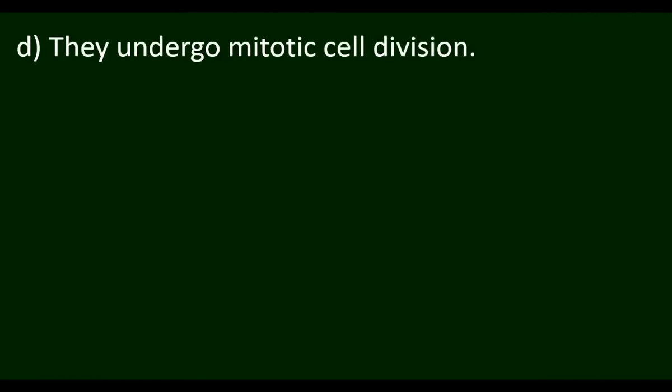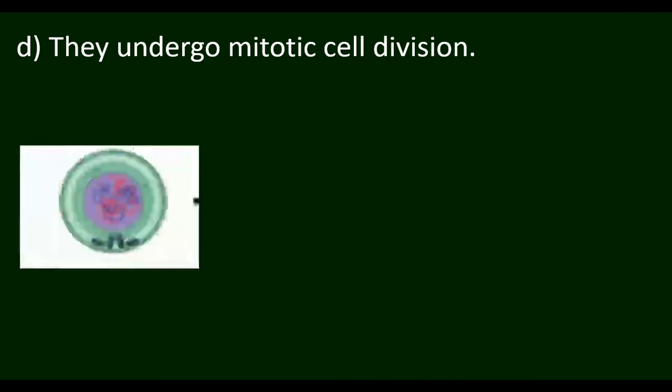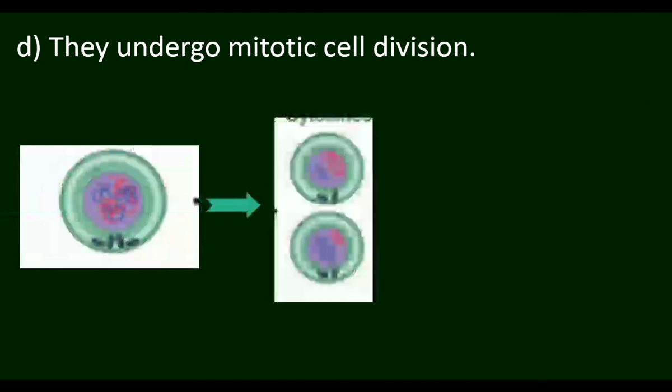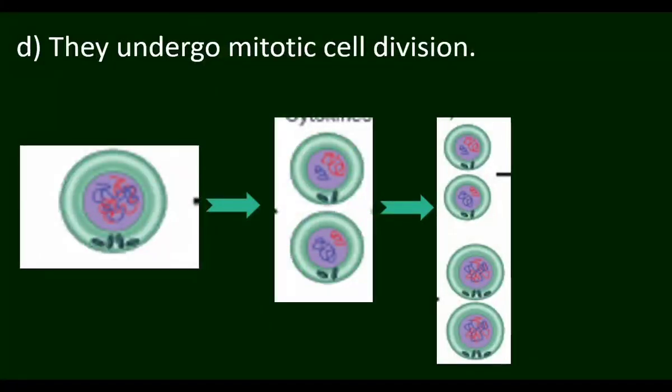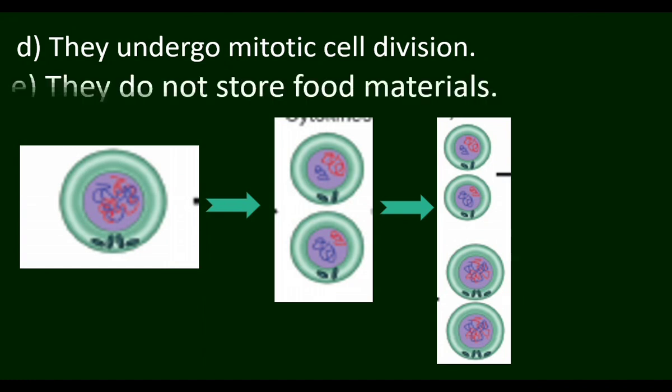These cells undergo mitotic cell division. In mitotic cell division, one cell divides into two. The new cells are the same as the old cell. Then again these two cells divide into four cells. That is mitotic cell division. They do not store food materials. Mature plant cells store food materials, but the meristematic tissues do not.